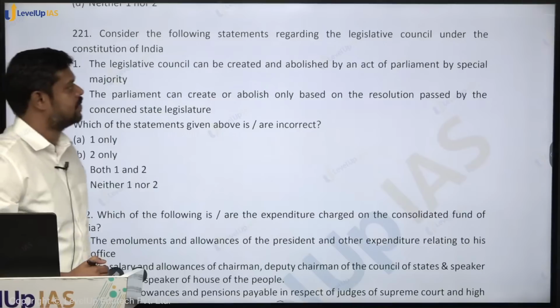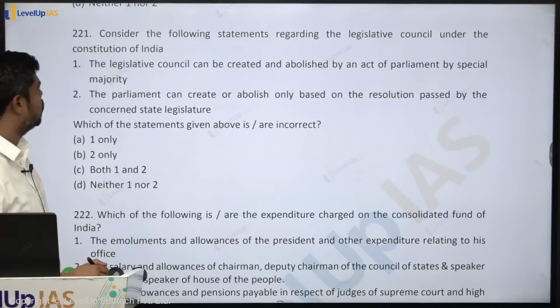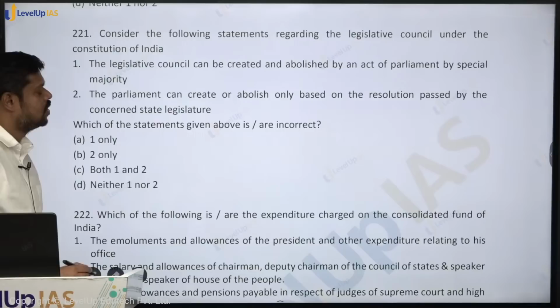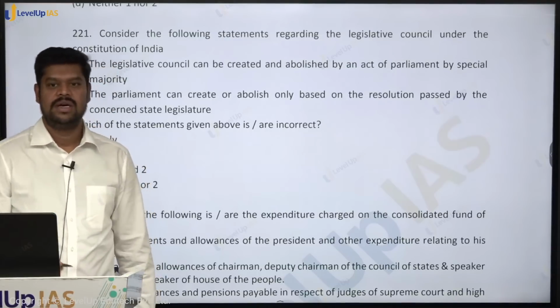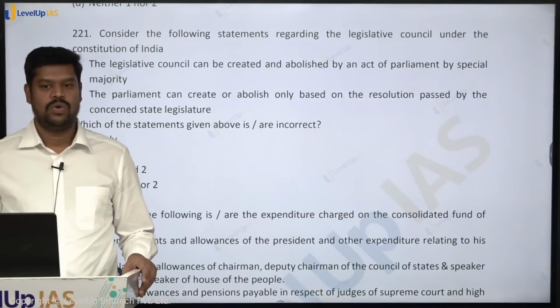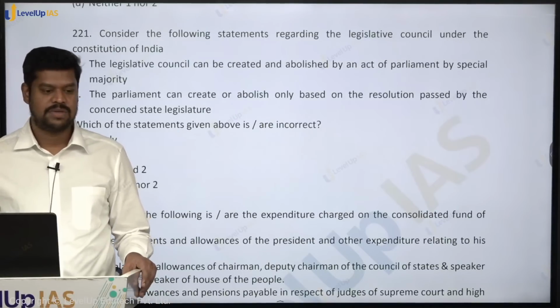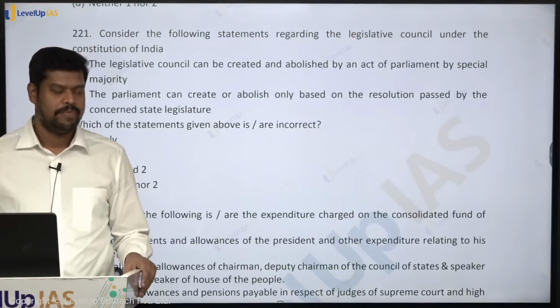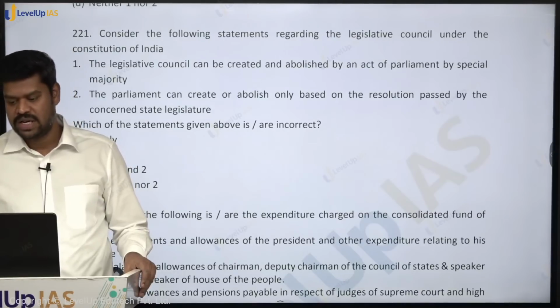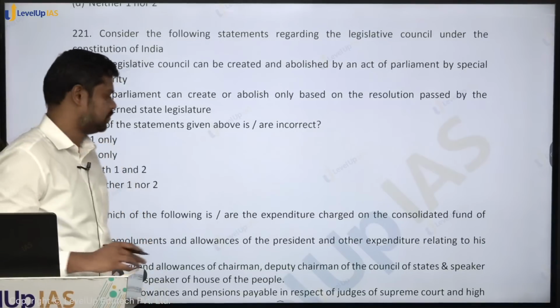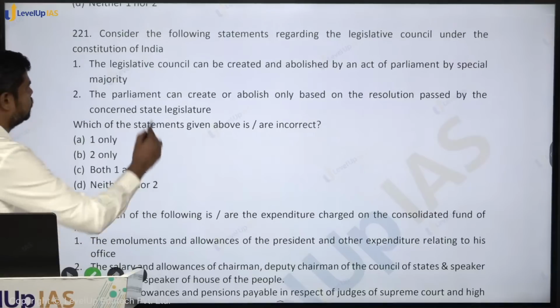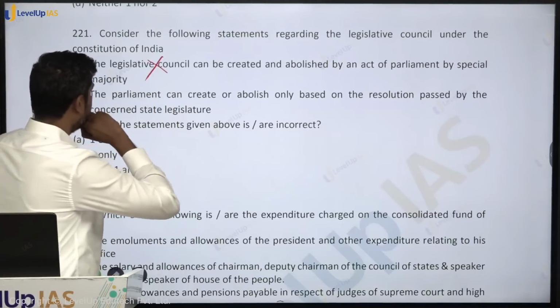Consider the following statements regarding the Legislative Council under the Constitution of India. Statement 1. The Legislative Council can be created and abolished by an act of Parliament by special majority. Is it true? It requires just a simple majority, but please understand it can be done only on the basis of a resolution that is passed by the concerned Legislative Assembly. And what is the majority with which the Legislative Assembly has to pass? It has to pass with what is called a special majority. So this is definitely wrong.